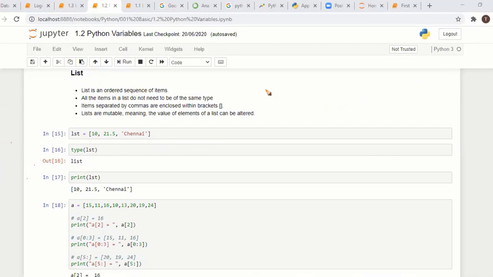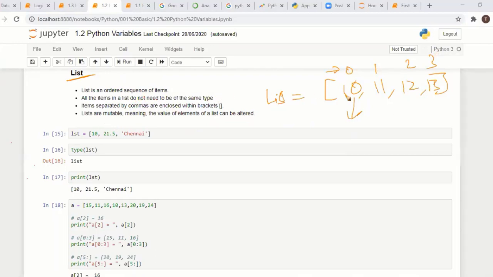A list is an ordered sequence of items. If you define a list here, it has order. What is the order? It has a zeroth index, 1, 2, 3. It has some index value. If you have an array, an array means a collection of items, here a collection of integers. It has some index value, zeroth index, first index, second, like this.